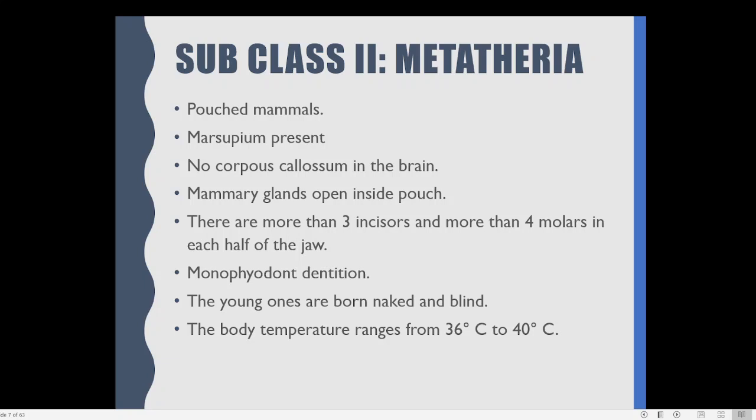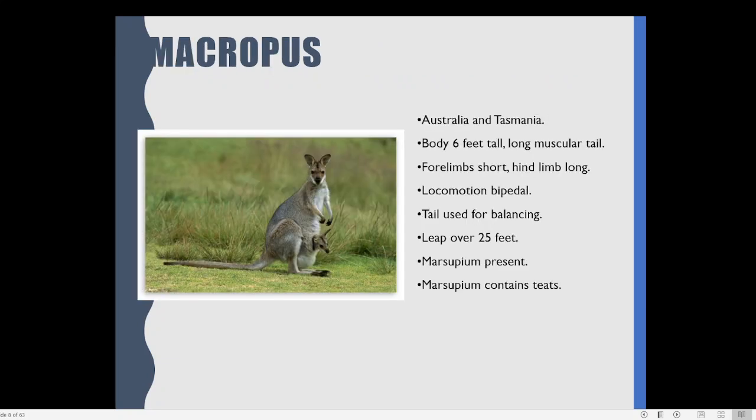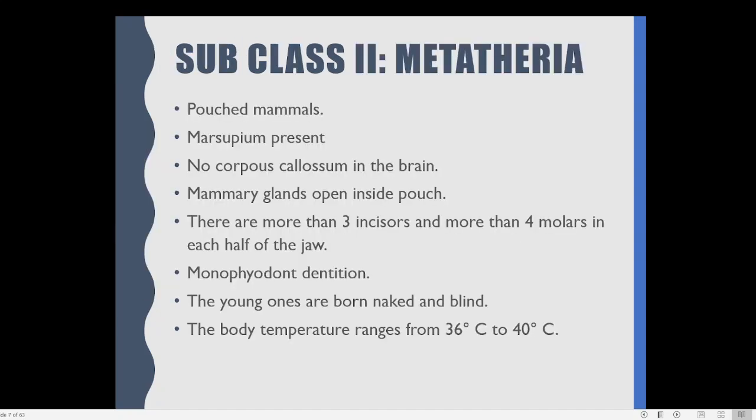Naked means they do not have any hair. As I told you in the beginning, they are very small animals. These babies will be very small, very tiny, maybe 1 inch or less than 1 inch in size, and they do not have any body hair. That is why we call it naked. There is no body hair on the surface of the body. And the other feature is that they are also blind. These young ones cannot see. Their eyes may not be developed.